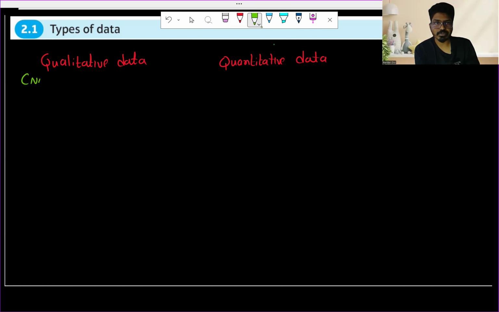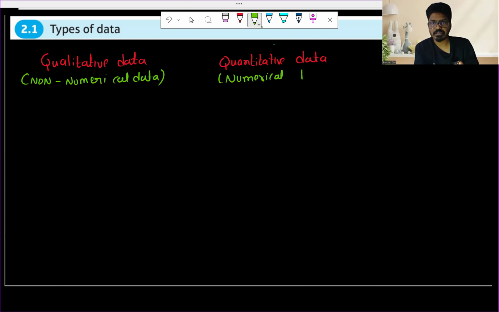So what is qualitative data? Qualitative data is non-numerical data. And then what is quantitative data? Quantitative data is numerical data.